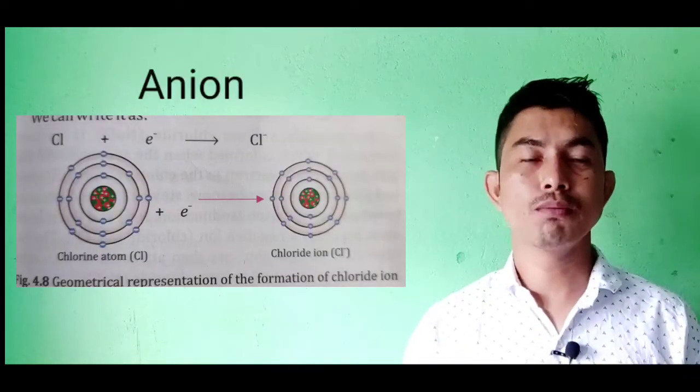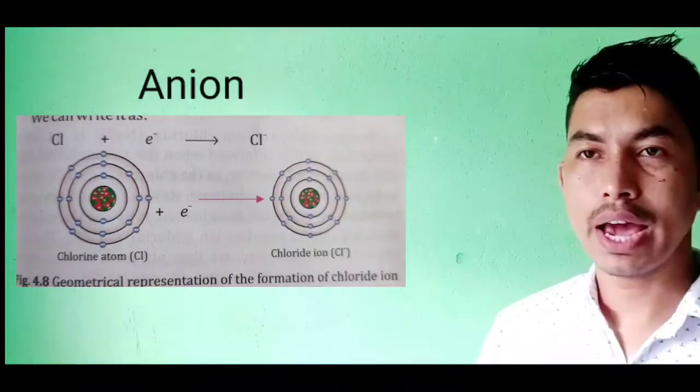Now the next topic is about ions. Generally the atom is neutral because the number of protons is always equal to the number of electrons. So the positive and the negative charges cancel each other and the overall charge of an atom is neutral. But if the number of electrons exceeds the number of protons, then the atom becomes negatively charged. So then it forms an ion.